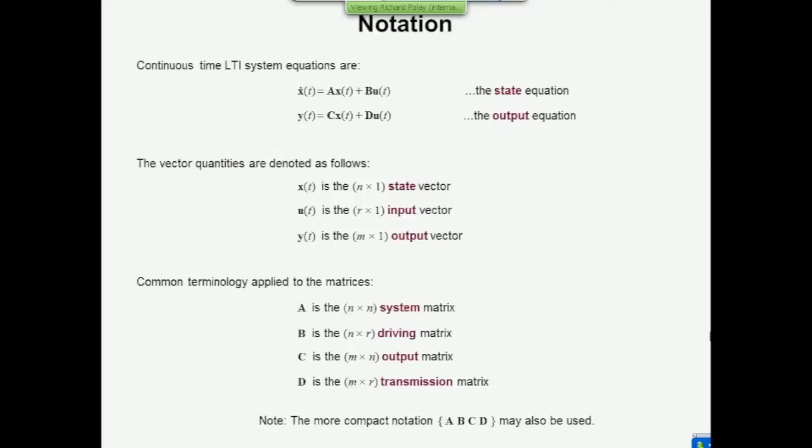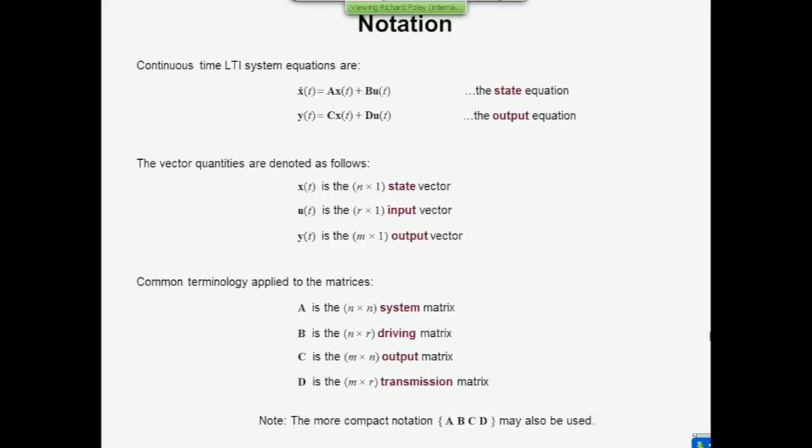But you've now got to represent this as four matrices. So sometimes what's done is that the matrices themselves are contained within these curly brackets. And when you talk about an ABCD system, then that at least defines the system that you're talking about. So if you have more than one state space description, then at least you can identify the specific one by putting the matrices in the same curly brackets.